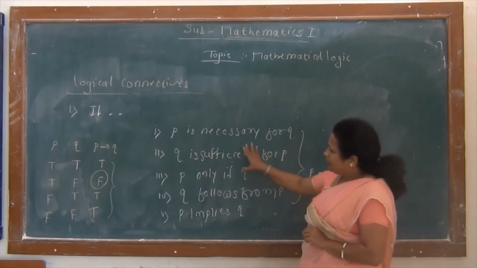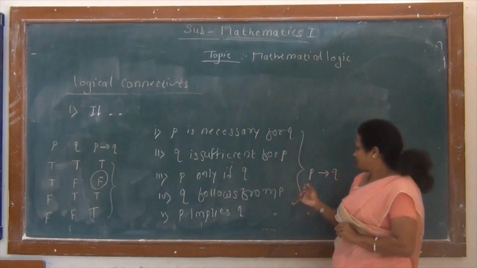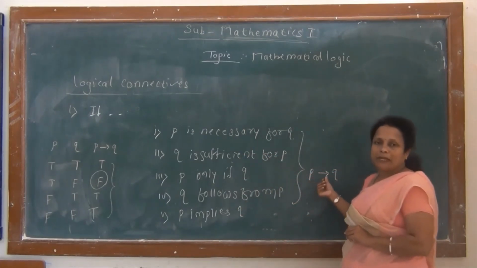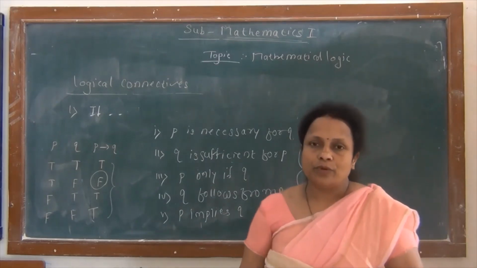If our statement is of these five types, then symbolically we write it as P implies Q. So this is our third connective, if then.